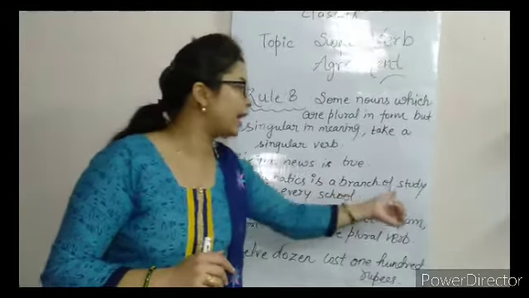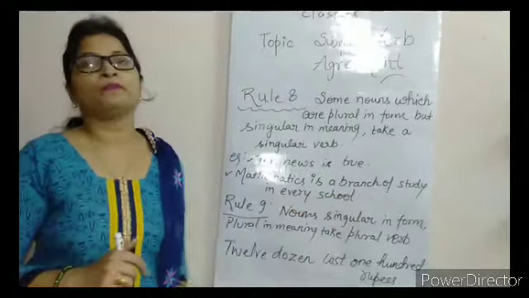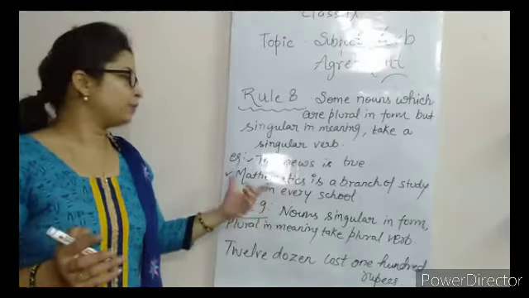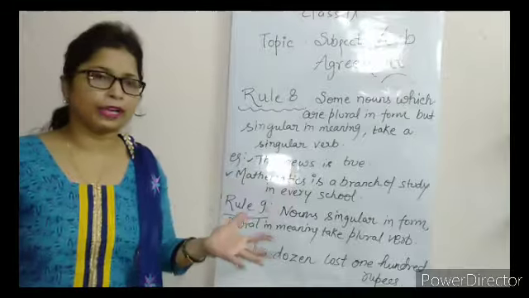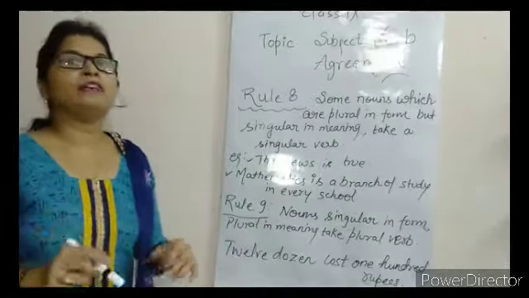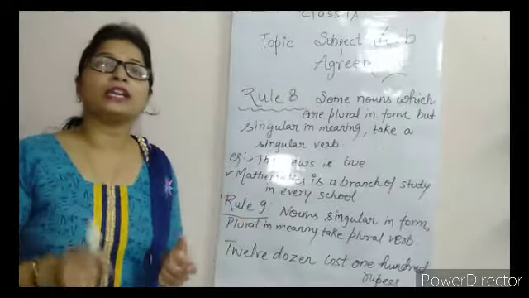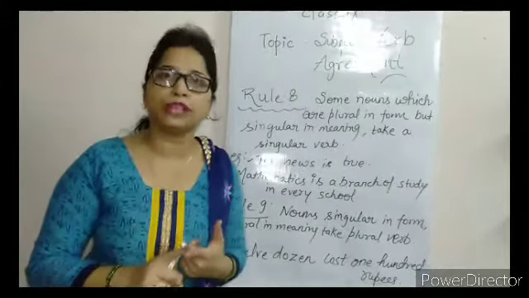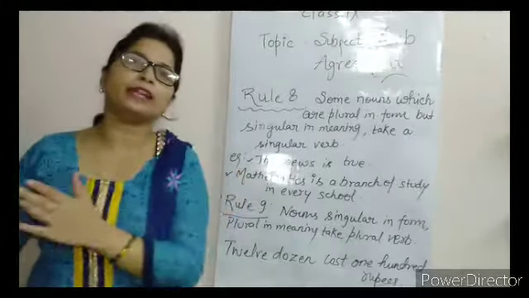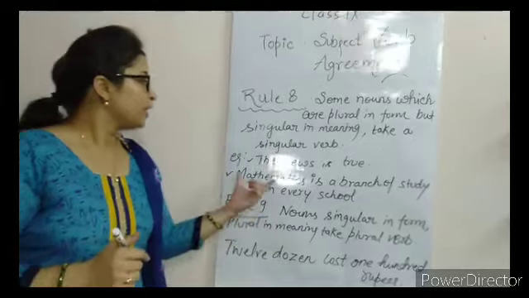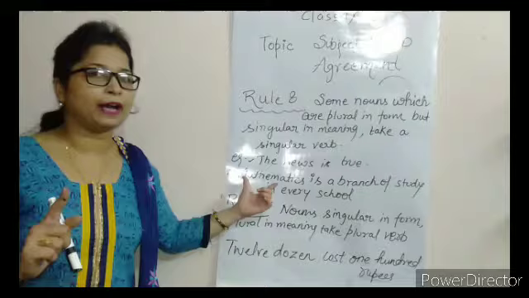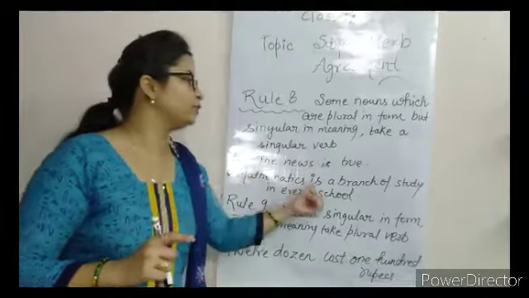Let's see another example also. "Mathematics is a branch of study in every school." Mathematics has s at the end, and you feel there must be many subjects like mathematics, economics, accounts. Yes, s is attached, but in this sentence we are talking about a singular subject. It is one subject, not very different types of subjects. So the meaning is that we are talking about one subject only. So with this you will use "is".